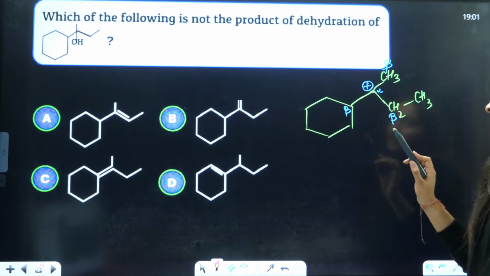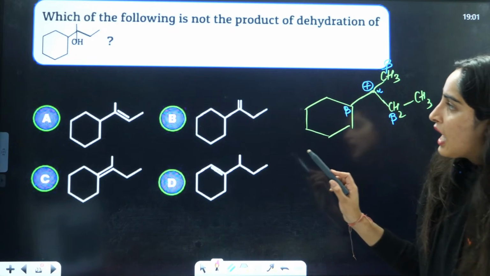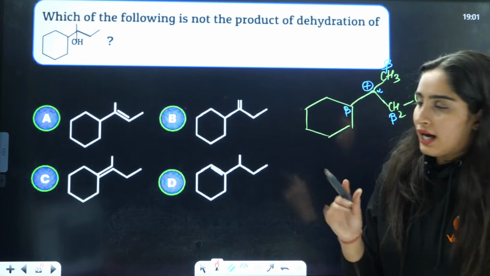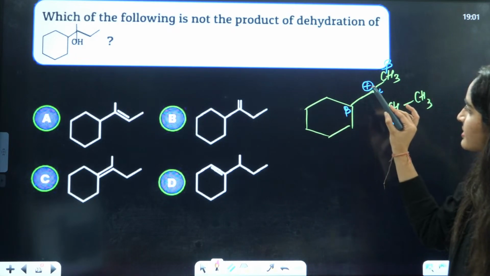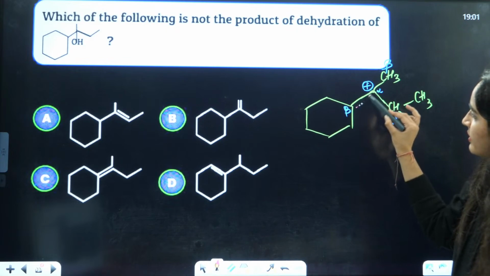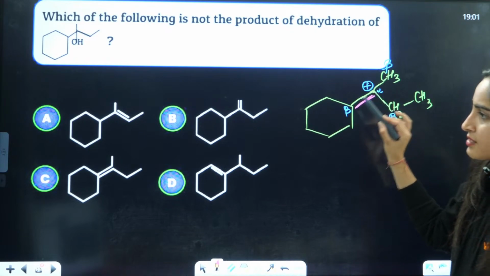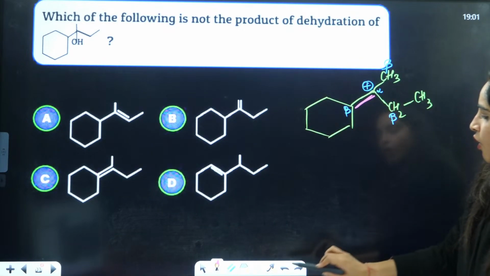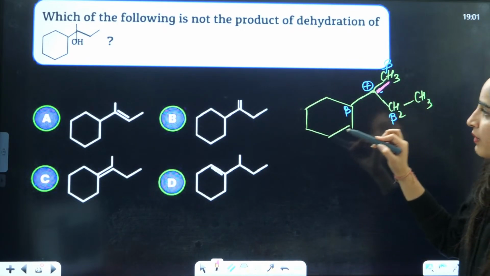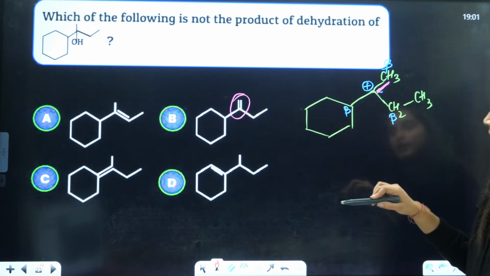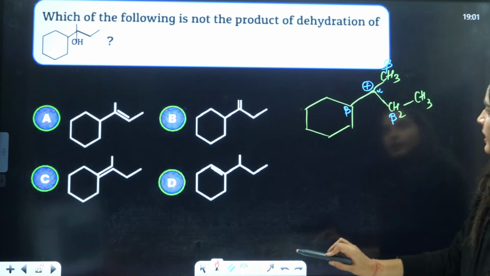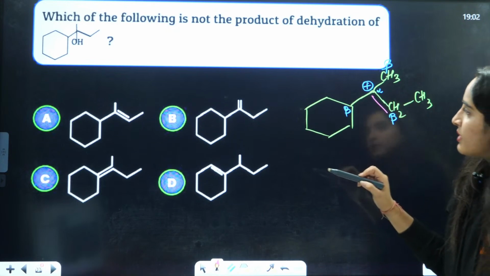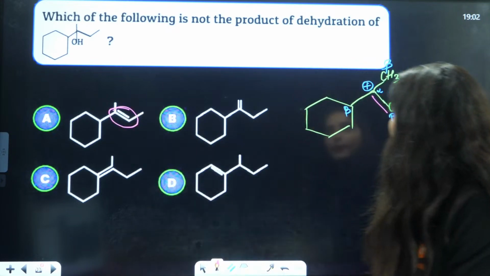So basically they are telling that only one will be the major, the other will be the minor. They are asking which will not be formed. This thing can be formed, that means this is possible. They are asking about possibility. Or this thing can be formed, that means this is also a possibility. Or this thing can be formed, that means this is also a possibility.